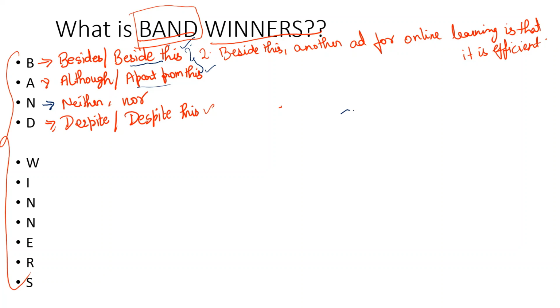So band, B-A-N-D, band. B stands for besides, beside this. A stands for although, apart from this. N stands for neither and nor. D stands for despite or despite this. Now let's go to winners.